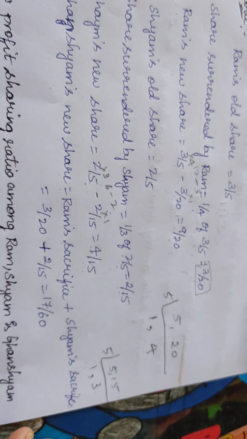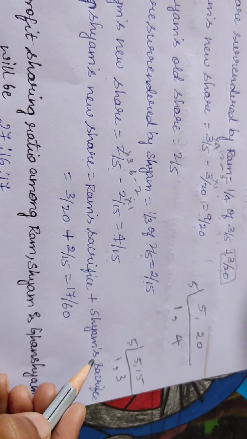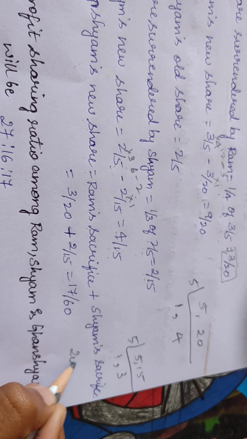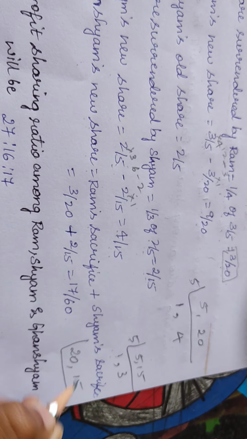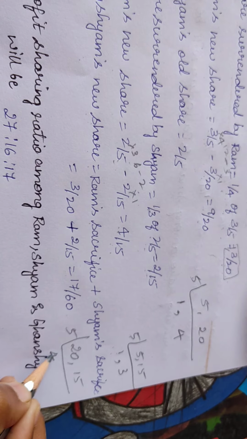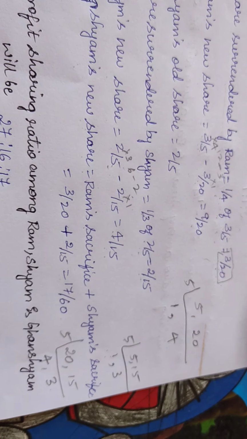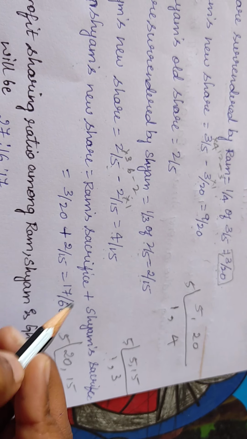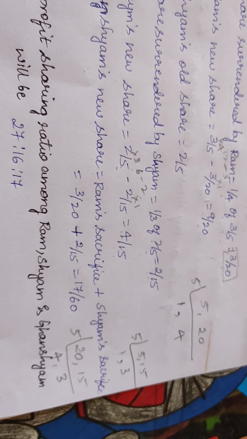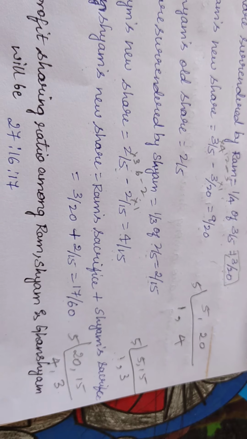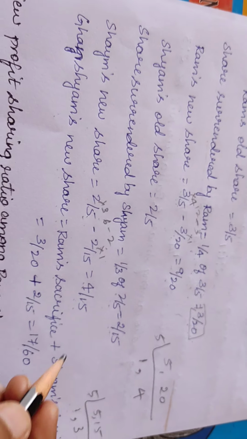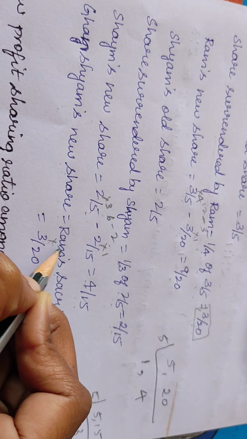So it becomes 60. How? Take the LCM of 20 and 15. 5 fours are 20, 5 threes are 15. 20 into 3 is equal to 60. So 60 is the denominator. 20 how much is 60? 20 threes are 60.